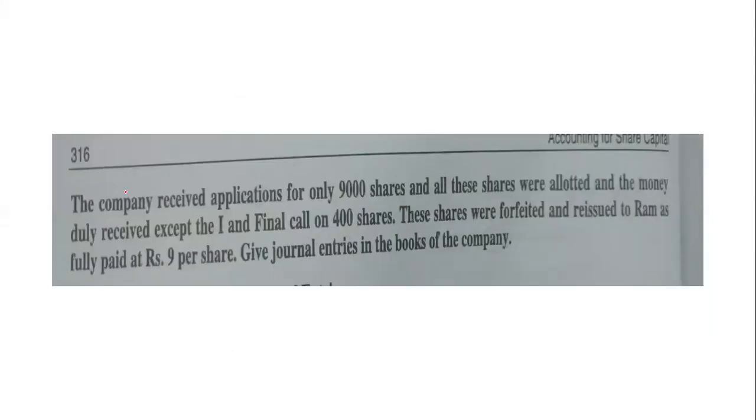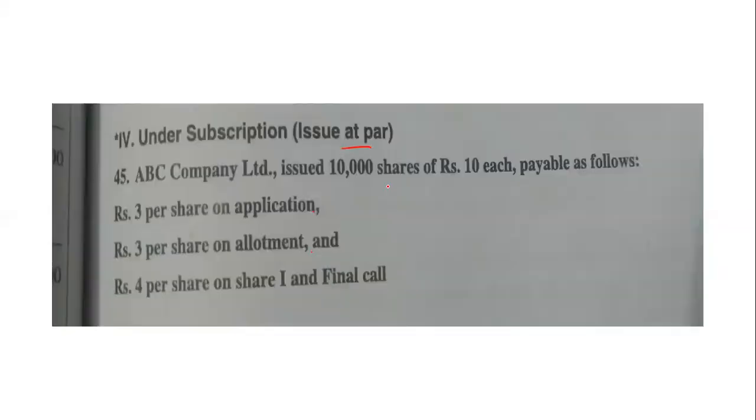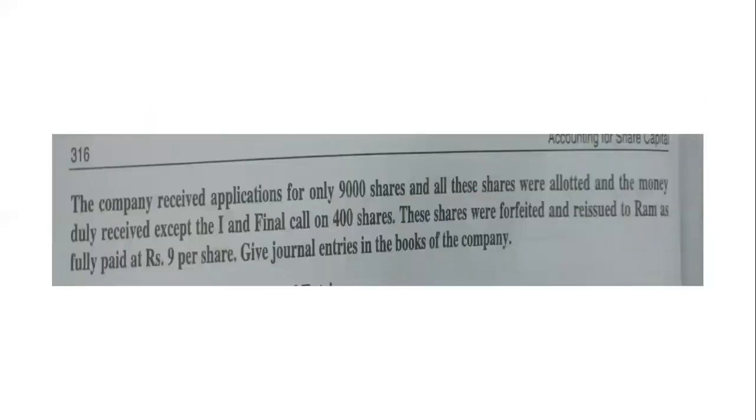Then the question continues. Okay. The question is like this. The company received applications for 9,000 shares. See, the company had issued how many? 10,000 shares. But applications received only for 9,000. Actually it was 10,000. Company has received only for 9,000. That means less. It is under subscription. All these shares were allotted, money duly received, except the first and final call on 400 shares. These were forfeited, reissued to Ram. Ram purchases at rupees 9 per share.